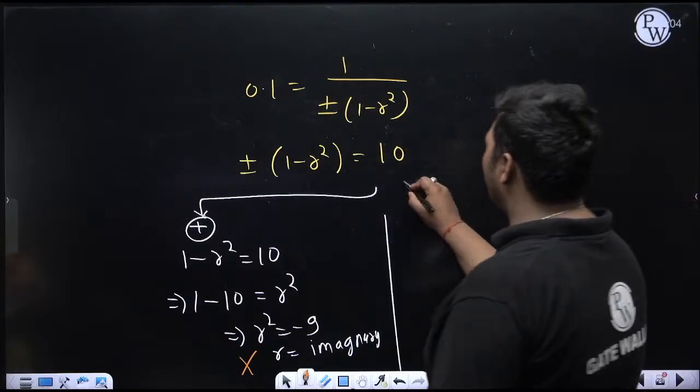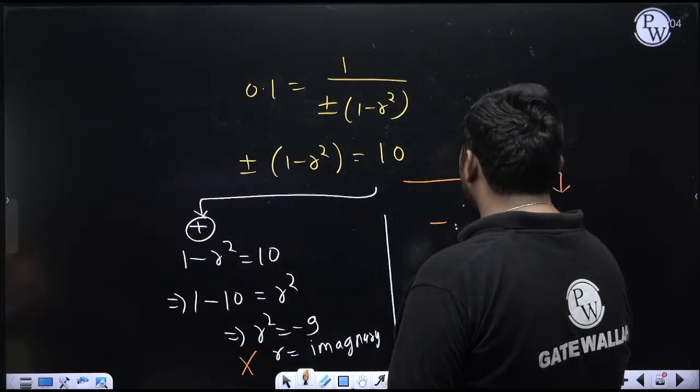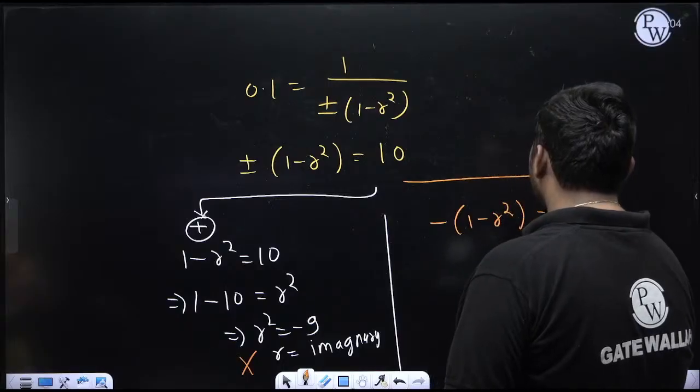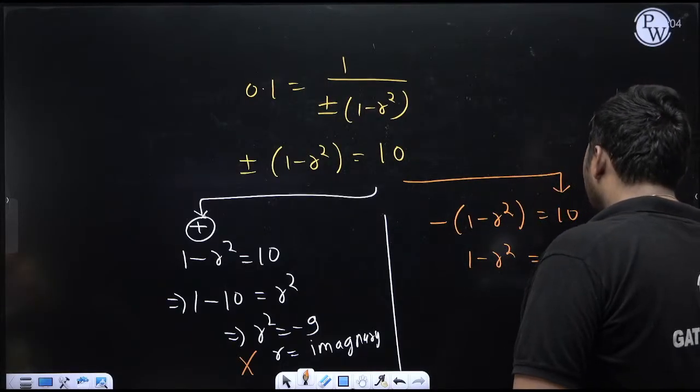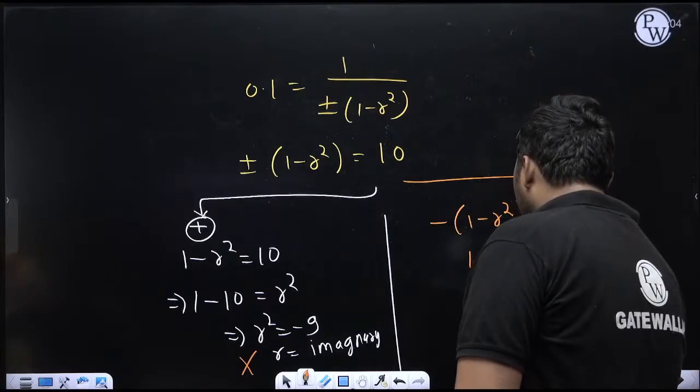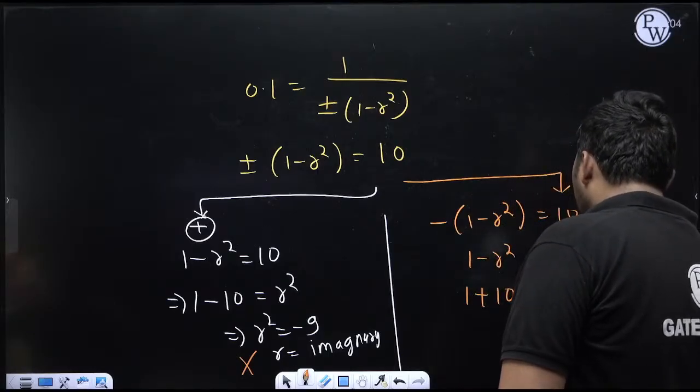Now calculate the value of r by taking the minus sign. So it will be minus in bracket 1 minus r square, which is equal to 10. So it will be 1 minus r square. If I shift this minus 10 this side, it will become minus 10. Now bring minus 10 this side, so 1 plus 10. Bring this minus r square this side, it will be plus r square.